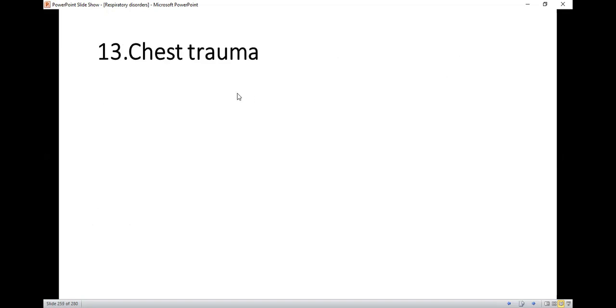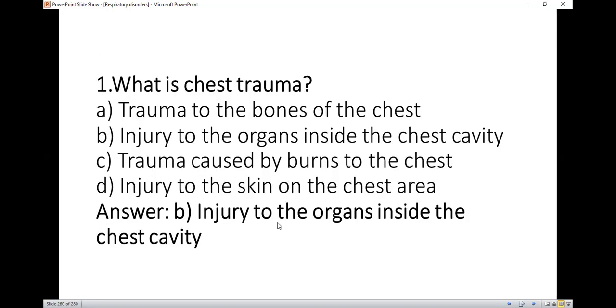Chest trauma, we are going to discuss. So what is chest trauma? Injury to the organ inside the chest cavity. What is chest trauma?